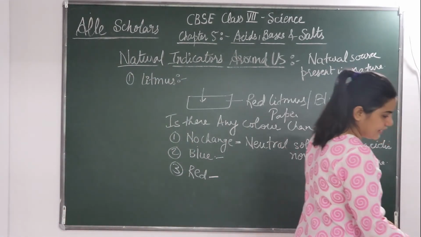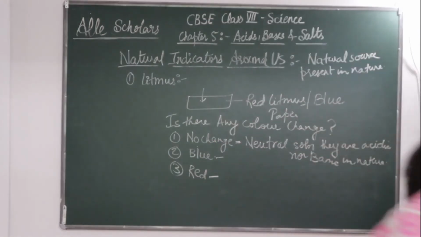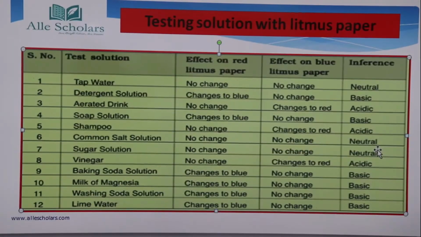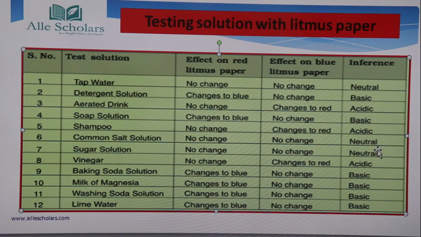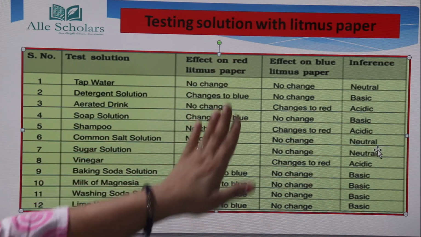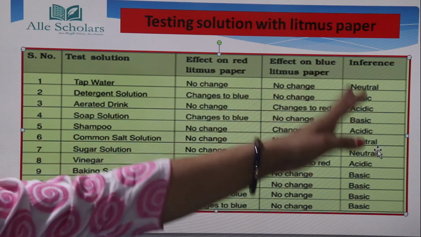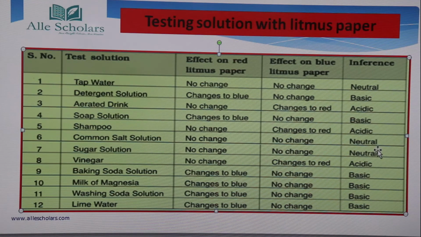Now I will be showing you the table, okay. Let's see it. So here you can see the list of solutions. We are testing it with litmus paper, okay. So to test the solution, these are the items like tap water, detergent solution, aerated drink, soap solution. Like this we have taken 12 items. Now we are going to check their effect on red litmus paper, their effect on blue litmus paper, and accordingly we are going to infer whether it is acidic in nature, basic, or neutral,